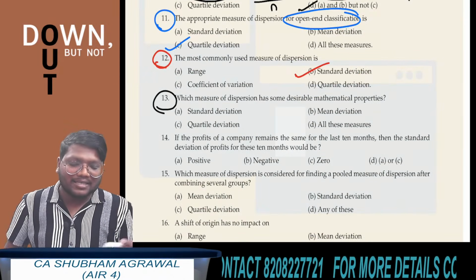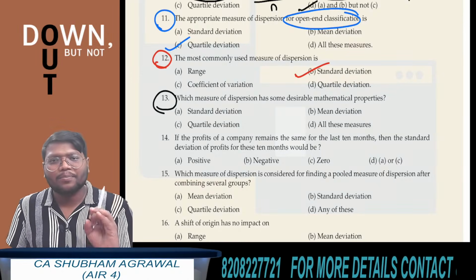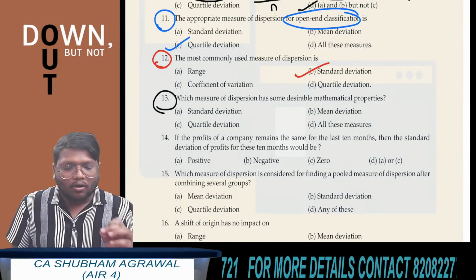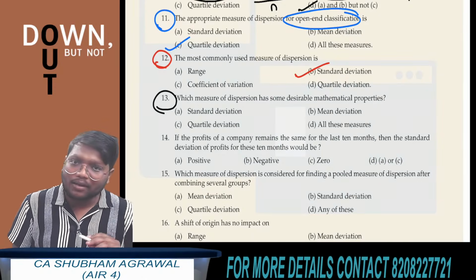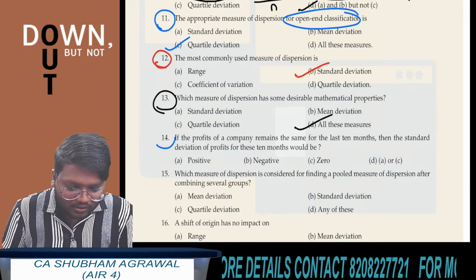Question number 13. Which measure of dispersion has some desirable mathematical properties? All the measures of dispersion we have seen, range, mean deviation, standard deviation, quartile deviation, all these measures of dispersion have mathematical properties. Which option you have to choose? Option D.